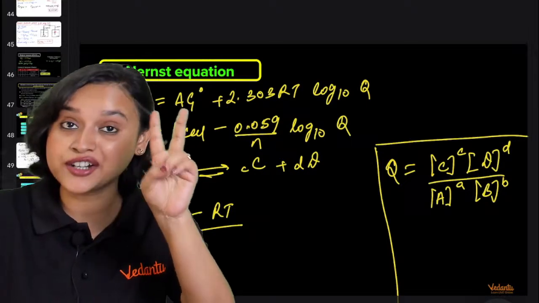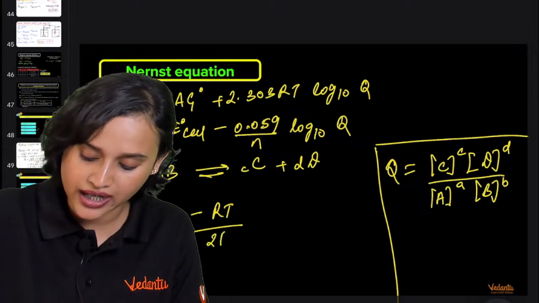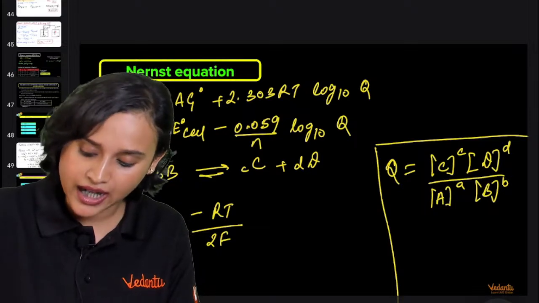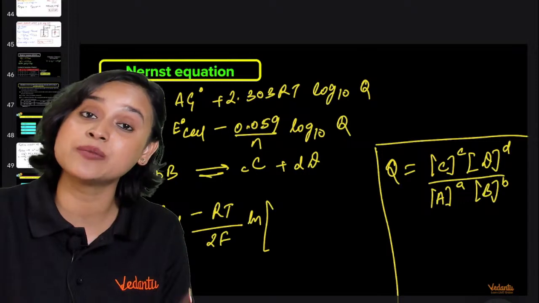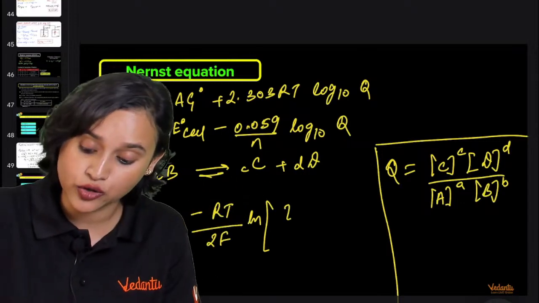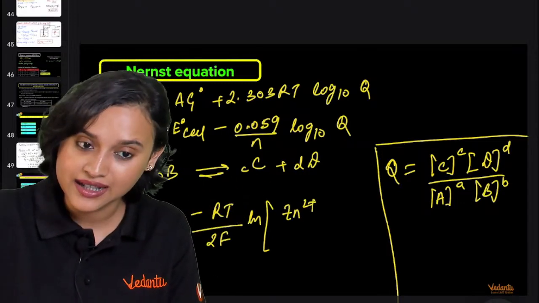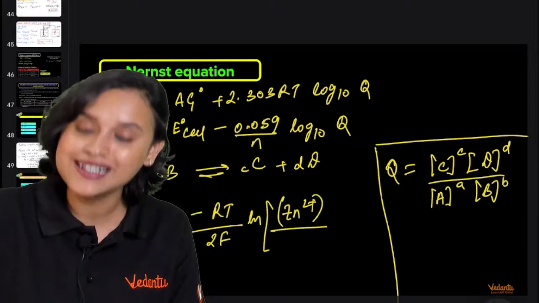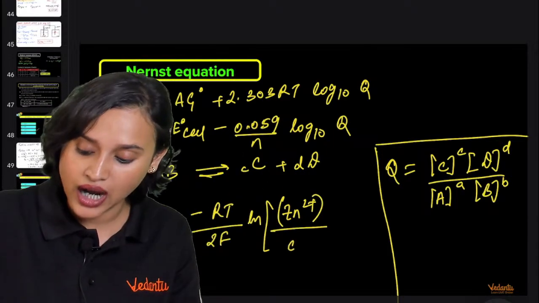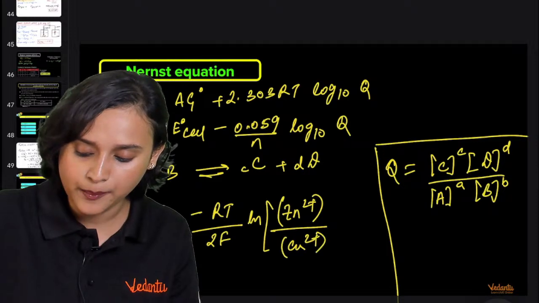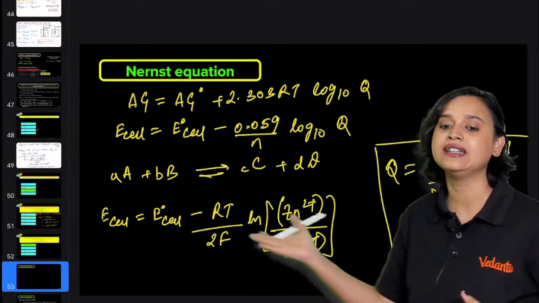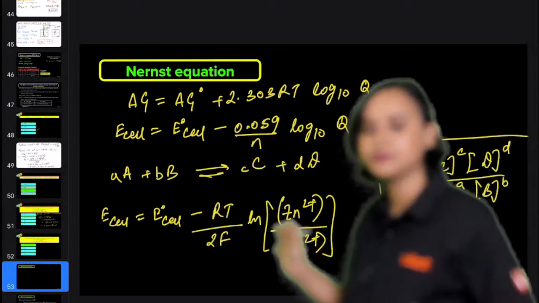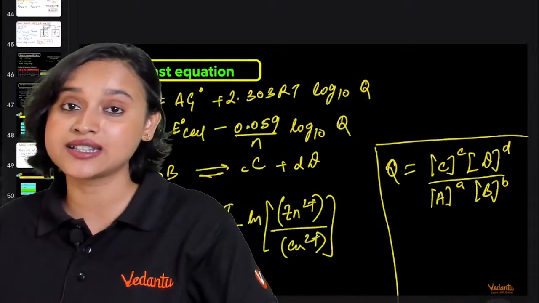Let us take natural log here. On the product side you have Zn2 plus, divided by the reactant side, which had Cu2 plus. And this is going to be the Nernst equation for the Daniell cell. I hope it is clear to you all.